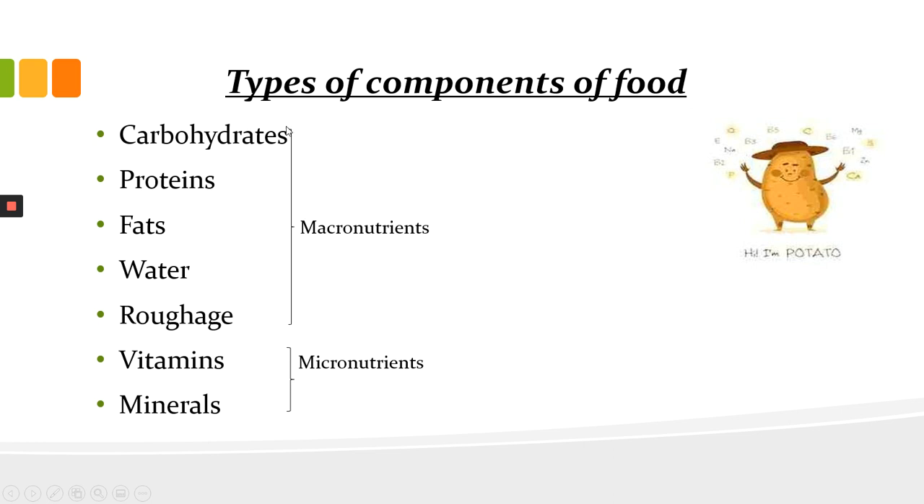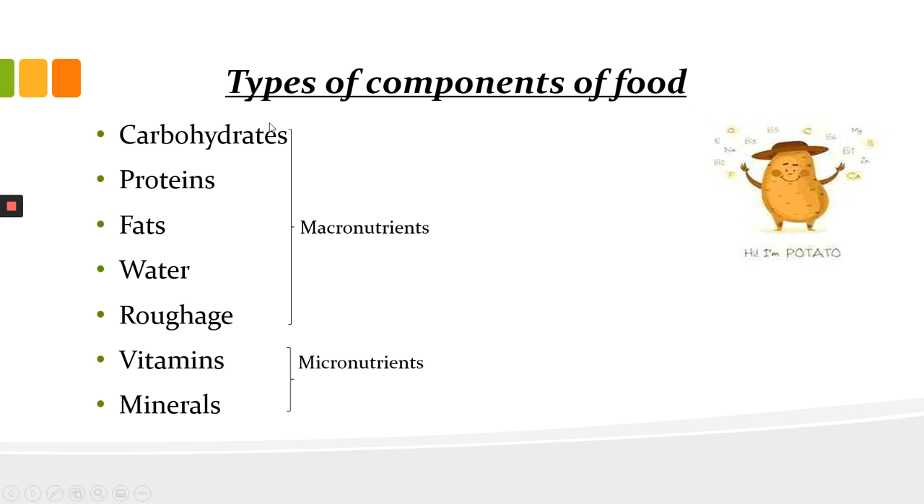The nutrients that people need in large quantity, we call them macronutrients, and these are these 5 nutrients. And the micronutrients are the nutrients that we need in small amounts. People need them in their diet in small amounts, and this includes vitamins and minerals.